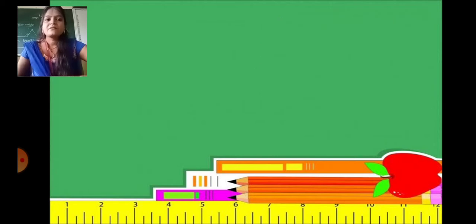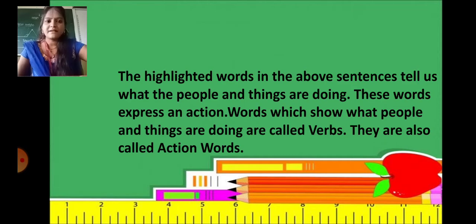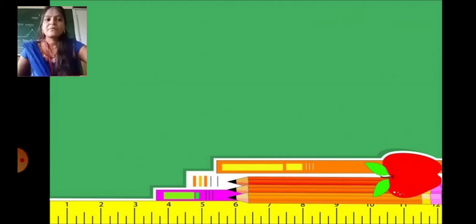Okay. So in the previous slide we saw a few sentences. The highlighted words in the above sentences tell us what the people and the things are doing. These words express an action. Words which show what people and things are doing are called verbs. They are also called action verbs, means doing verbs. Okay students?